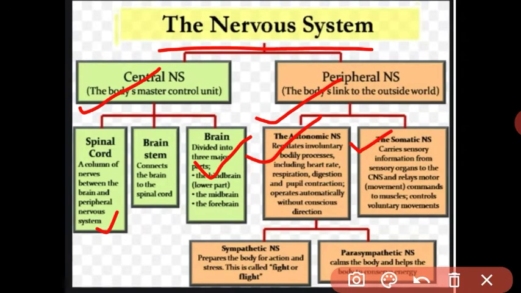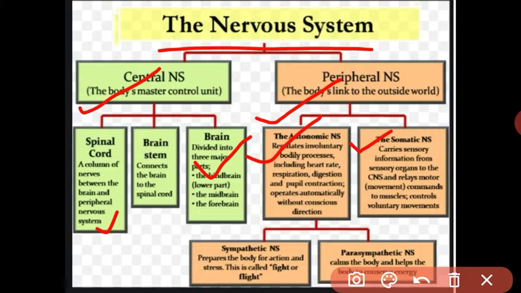The somatic nervous system consists of nerves. There are two types of nerve: cranial nerve and spinal nerve. We have seen what the cranial nerve is: the nerve which emerges from the brain is called the cranial nerve. There are 12 pairs of cranial nerves. Got it? And the spinal nerve is the nerve which emerges from the spinal cord. There are 33 pairs of spinal nerves.